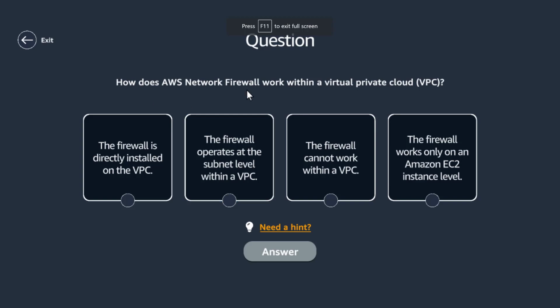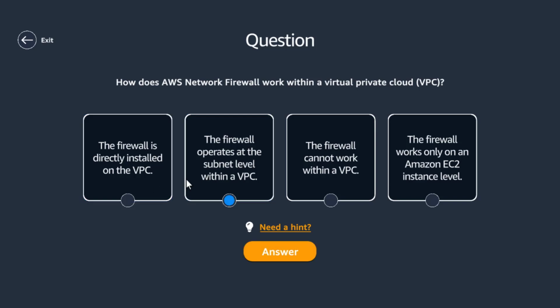How does AWS Network Firewall work within a VPC? I think it is between these two. Firewall is something that we did in the previous session, networking. Firewall operates at the subnet level within a VPC. Firewall is directly installed on the VPC. Hmm.